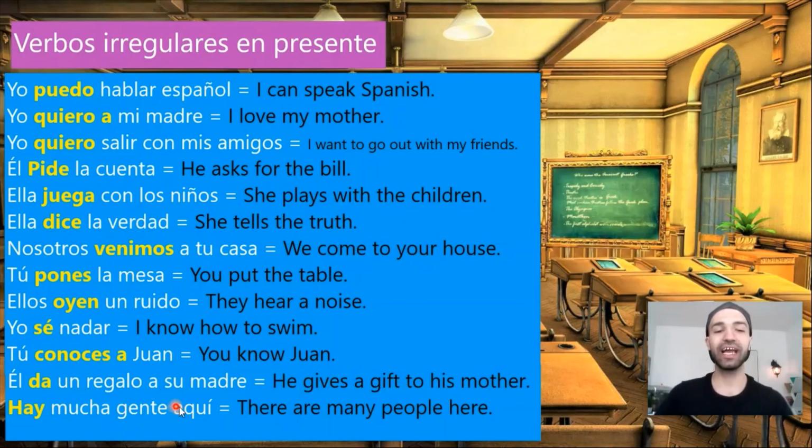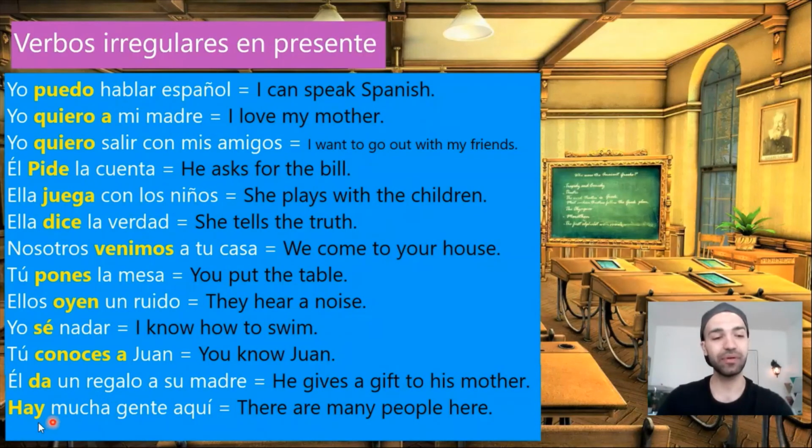Él le da un regalo a su madre. He gives a gift to his mother. Él le da un regalo. Un regalo, it means a gift. Da es el verbo dar. We conjugate it in the following way. Yo doy, tú das, él, ella da, nosotros damos, vosotros dais, ellos, ellas dan. Él le da un regalo a su madre. Here we should add the indirect complement le. Él le da un regalo, but it's not our subject for today.